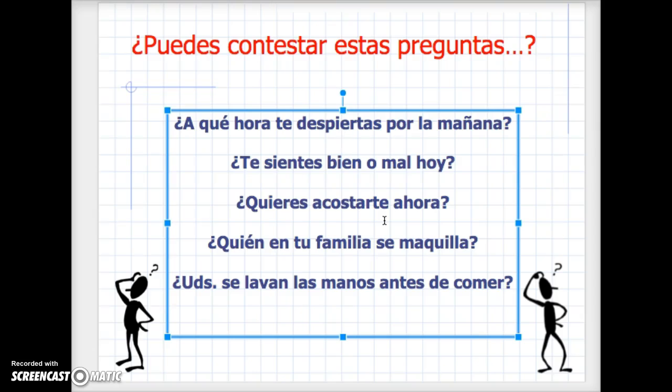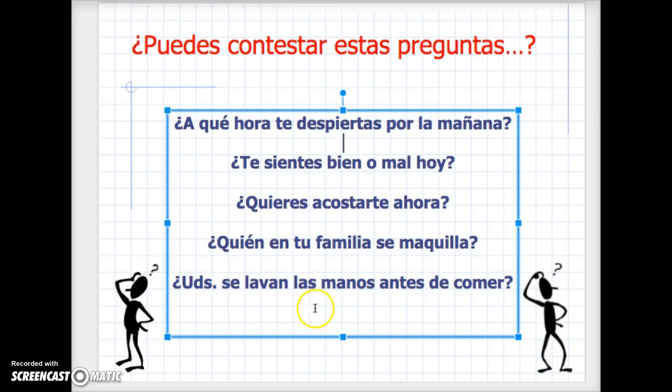Okay, let's try the next two. ¿Quién en tu familia se maquilla? Who in your family se maquilla? That's right, put on makeup. So who in your family puts on makeup? Well, yo. What do I need instead of se? Myself. How do I say myself? Yo me maquillo. Perfecto.